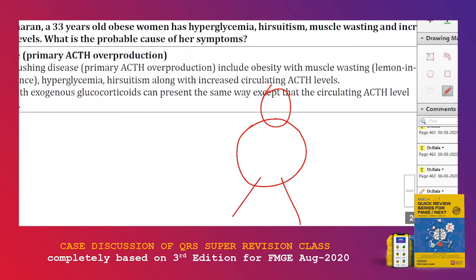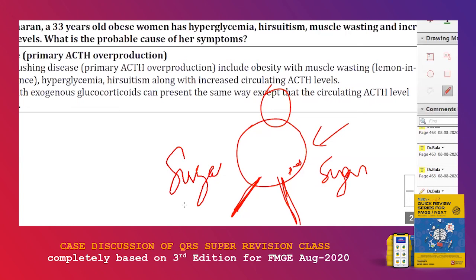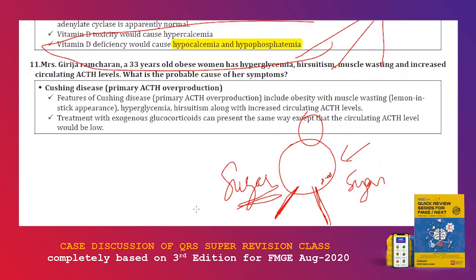Hirsutism talks about PCOS, so this patient may be suffering from PCOS. This patient is obese, has a lot of sugar, and has muscle wasting, thin muscles. They're talking about lemon on stick appearance. So it's a sugar baby. You have to remember Cushing. I told you it's a sugar baby. Cushing baby, sugar baby. You must remember this point. So they're talking about Cushing disease. Cushing disease, increased circulating ACTH levels. Is that clear?